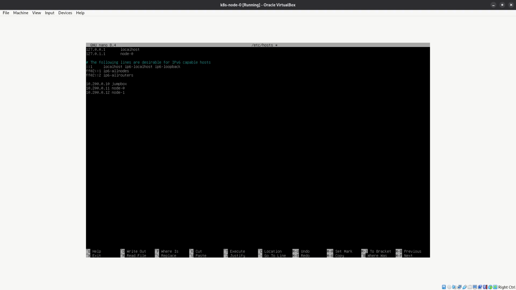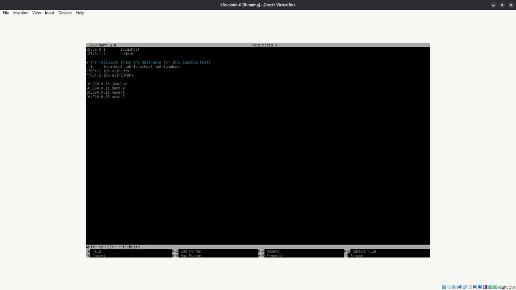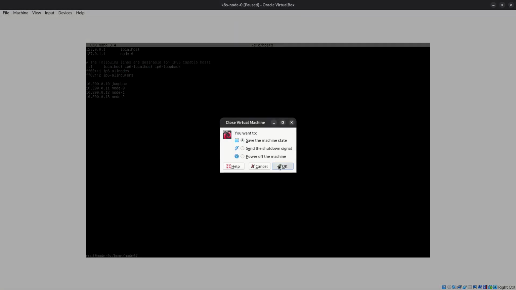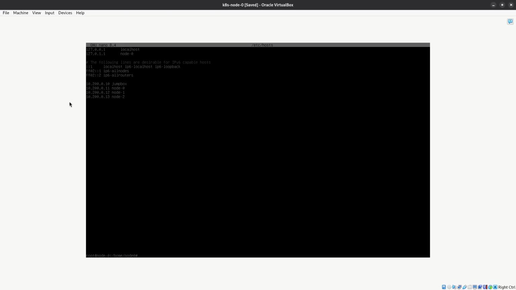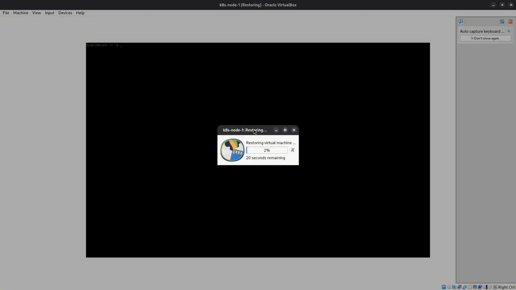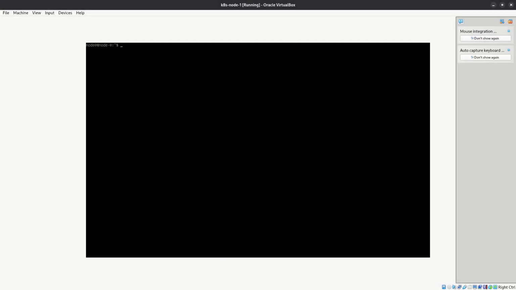10.200.0.12 node 1, 10.200.0.13 node 2. Control O to save, Control X to exit. That's fine. I will close this. I will start this now. We should have cloned after the changes were made, but yeah, we can do those changes again.